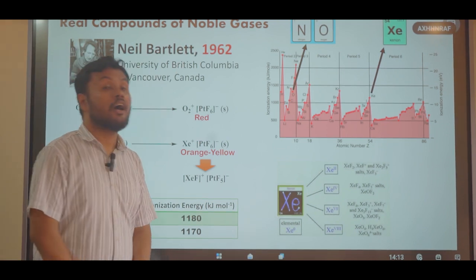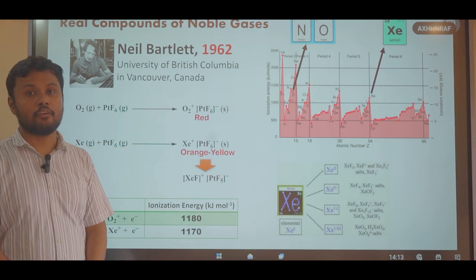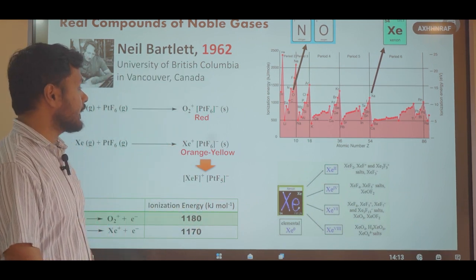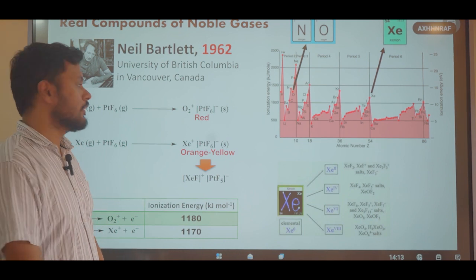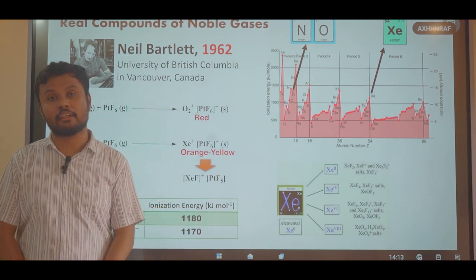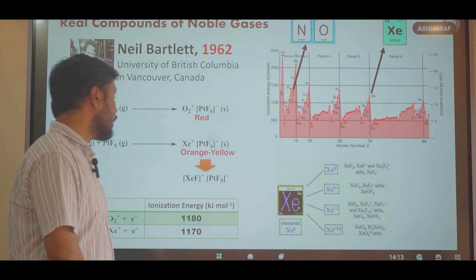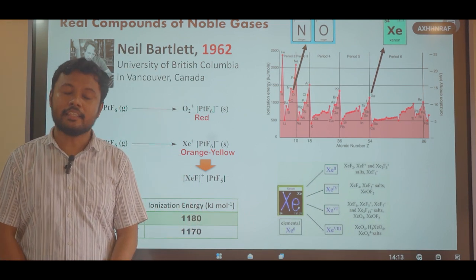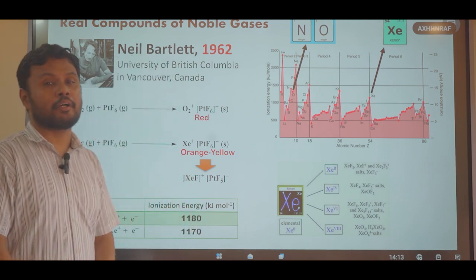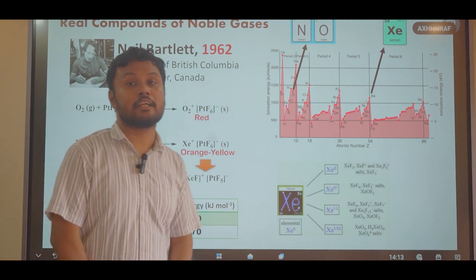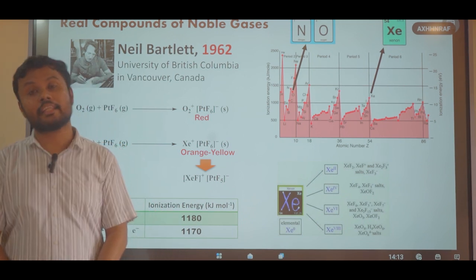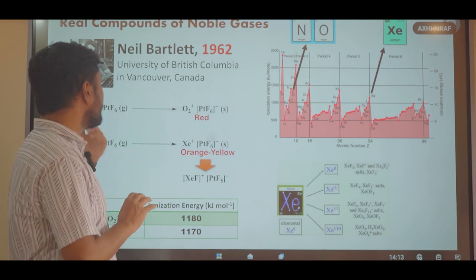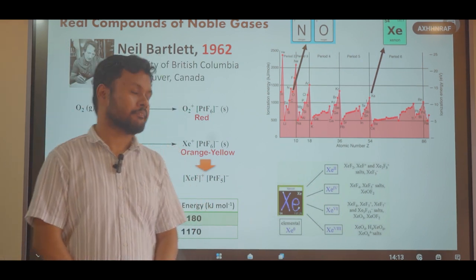Here he found an orange-yellow colored final compound, which he initially thought consisted of Xe+ cation and PtF6- anion. However, in later stages, it was confirmed that this compound consists of XeF+ cation and PtF5- anion. Nonetheless, this example is very important because it is the first example of a noble gas compound that involves an actual chemical bond. So, under which conditions can these noble gases form compounds?